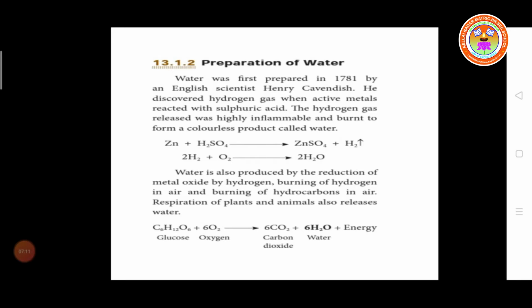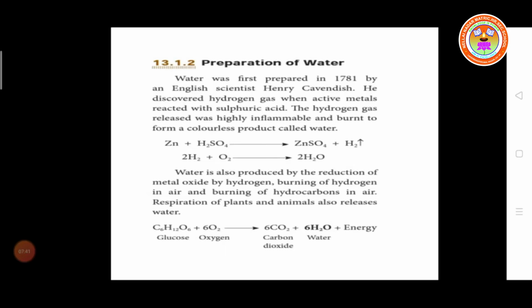So he discovered that hydrogen gas is released when an active metal reacts with sulfuric acid. Zinc is reacted with sulfuric acid. Sulfuric acid formula is H2SO4. Zinc symbol is Zn. Zinc is a metal. So here zinc combined with the SO4 and converted into zinc sulfate salt, and it released hydrogen gas. Then this hydrogen gas reacted with oxygen and converted into water.